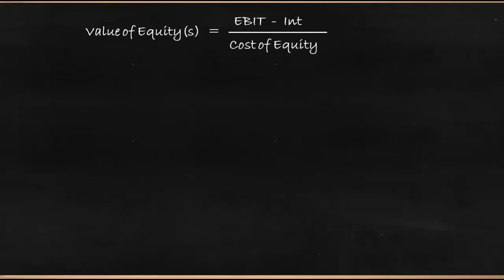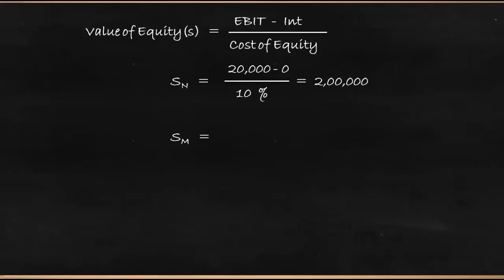Now let us find the value of equity, which is S. And how is it calculated? It is basically earnings before interest minus interest, divided by the cost of equity. Let's calculate for firm N first. They have earnings of 20,000, they don't have debt, so no interest, so 20,000 divided by 10%. The value of equity of firm N is 2 lakh.